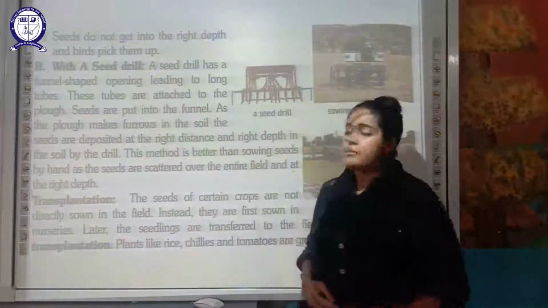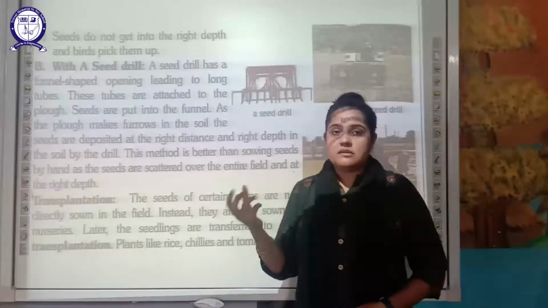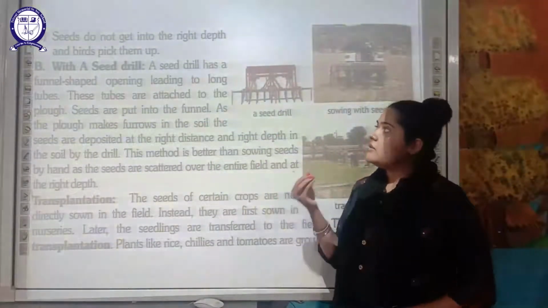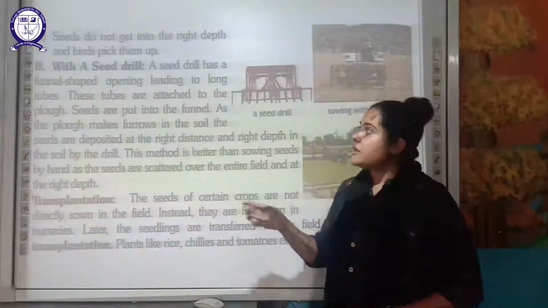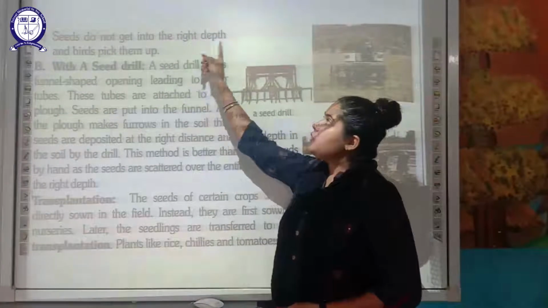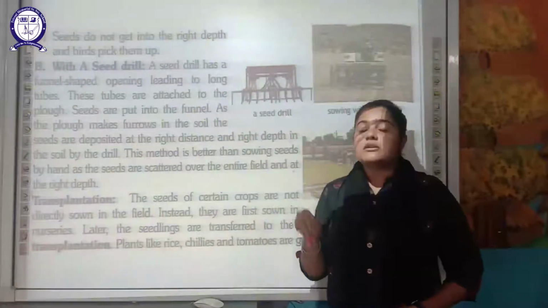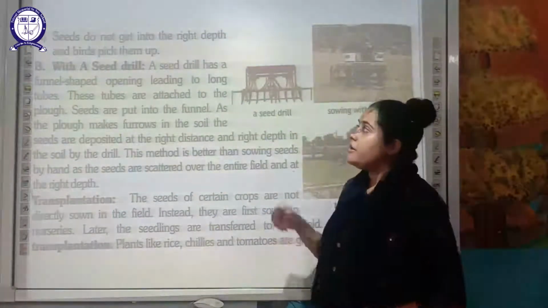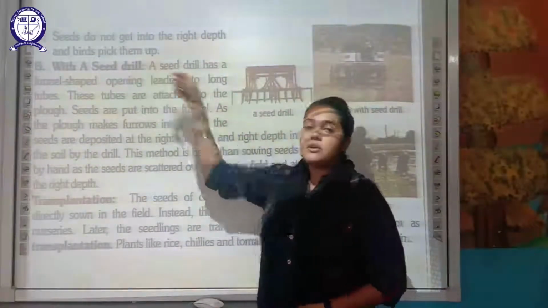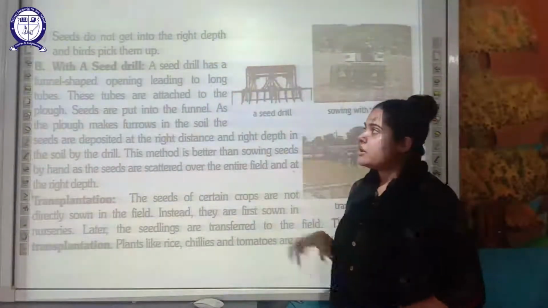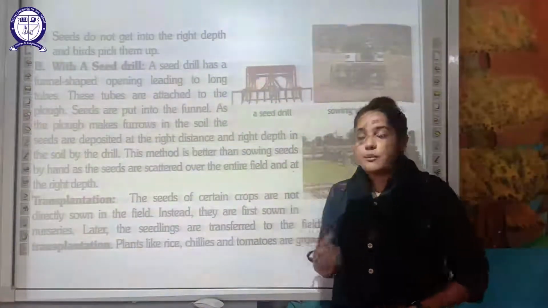The next disadvantage is that the seeds do not get into the right depth and the birds pick them up. As you know, birds feed on these seeds, these grains. If these seeds are just thrown, scattered on the field, then they will not get into the right depth. They must be sown at the right depth, and if they are not sown at the proper depth, then the birds are going to eat them, pick them up. Then there will be a loss of crop production.